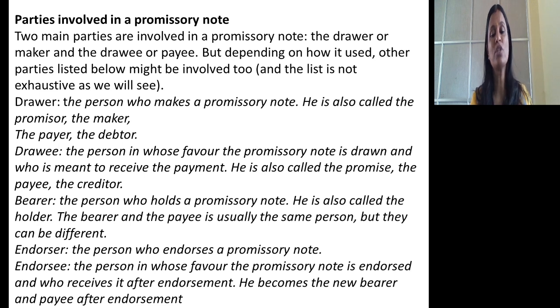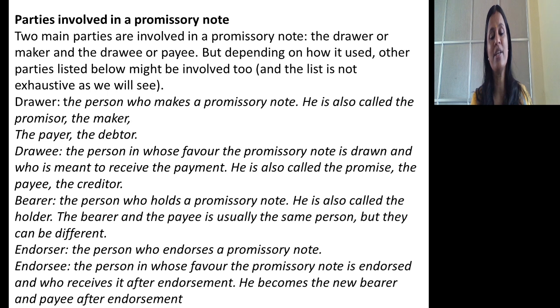Drawee. The person in whose favor the promissory note is drawn is known as drawee, usually in the name of the creditor to whom you are liable to pay. So drawee, try to understand, will receive the payment. He is also called the promisee, the payee, the creditor. Who is bearer? The person who holds a promissory note. He is also called the holder of the bill. The bearer and the payee are usually the same person, but they can be different.